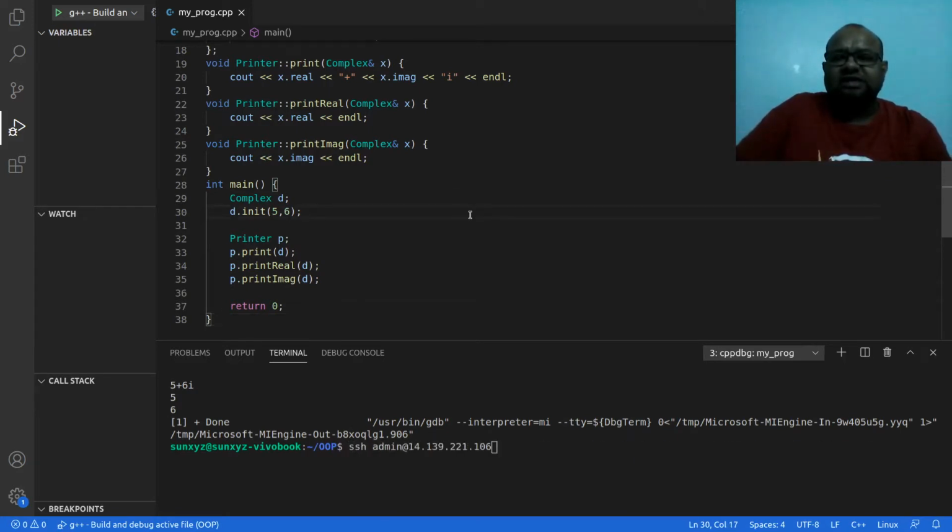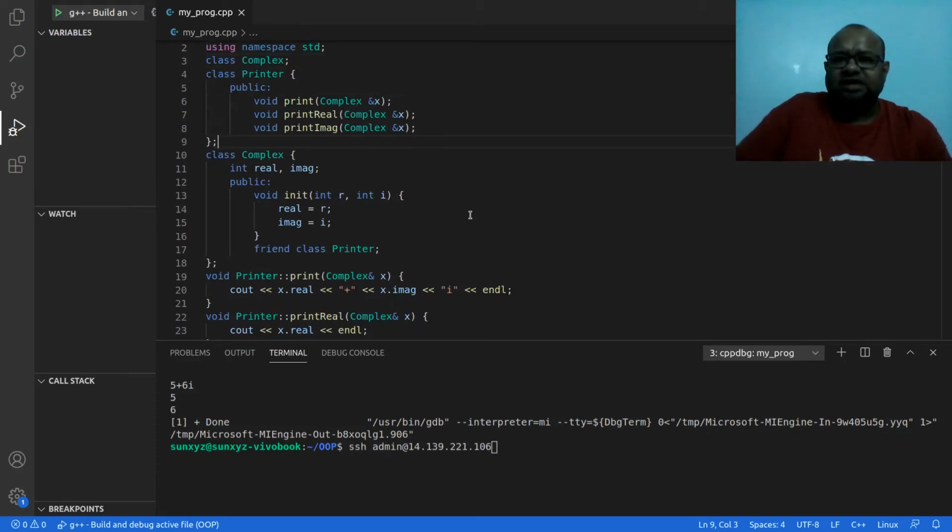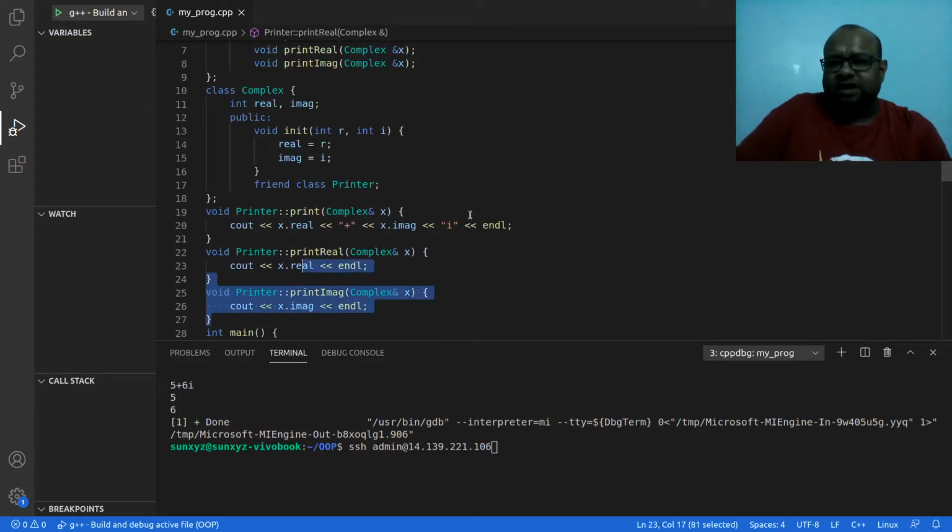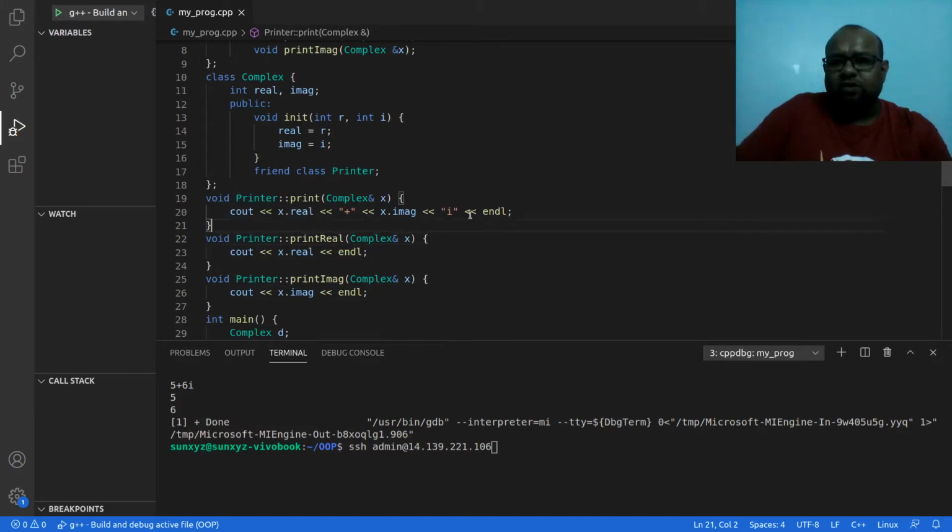So this entire printer class is now a friend of the complex class, and these are methods of the printer class, these three, line number 19 to 27. In these methods, as you can see, I am able to access this real and imaginary, which are private data attributes of the complex class. Now most of the things we have done with private, but had it been protected as well, we would still be able to access this protected data attribute inside our friend function and friend class. Okay, so this is what it is.